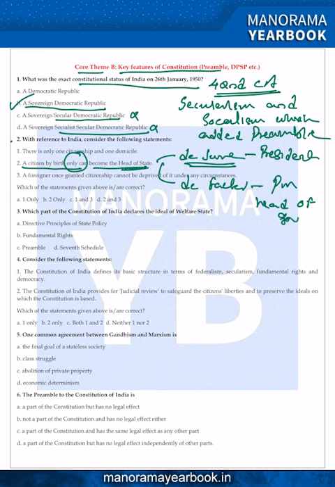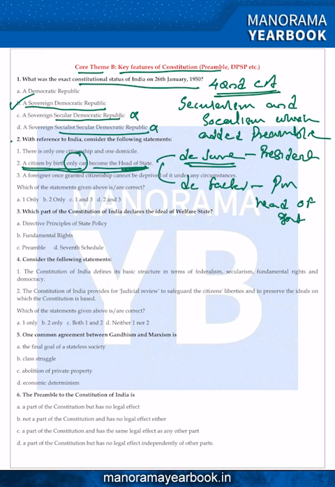The question is about the head of the state, that is, the president's election. It says a citizen by birth only can become the head of the state. That is wrong. That is what the American Constitution says. In America, if somebody wants to become president, he should be a citizen by birth.